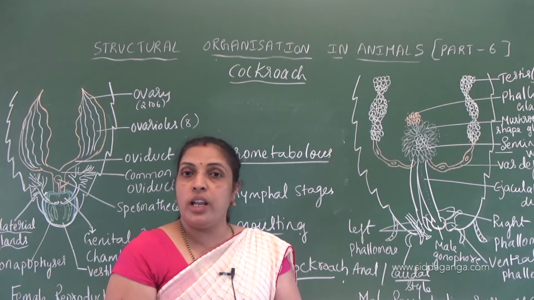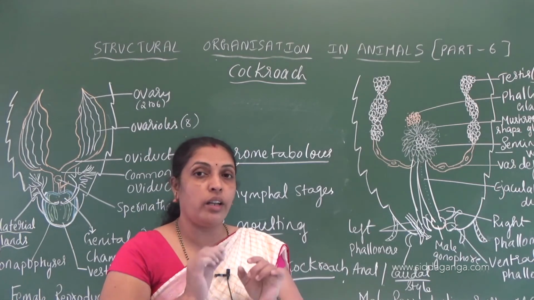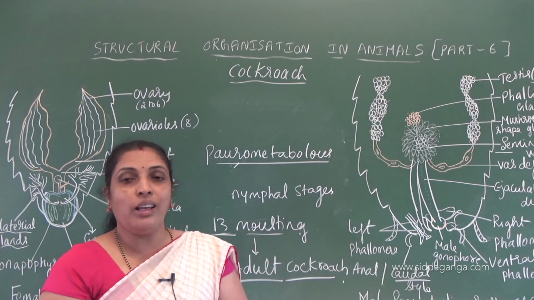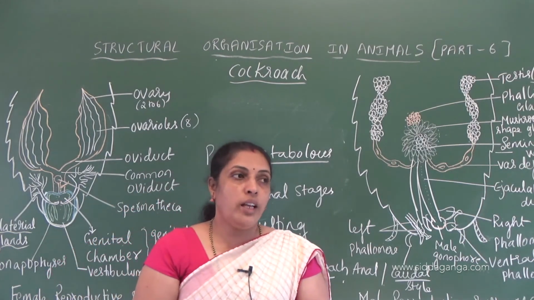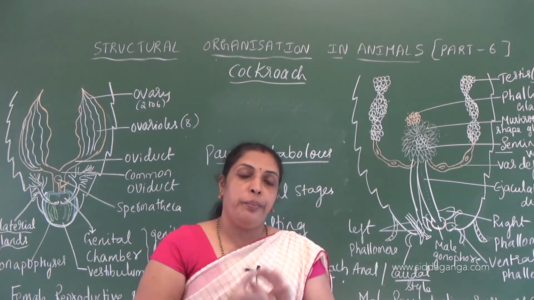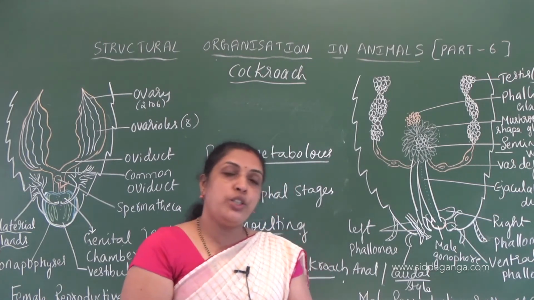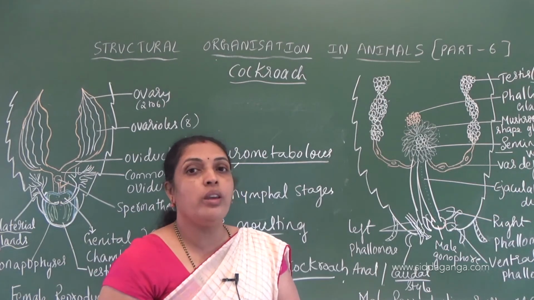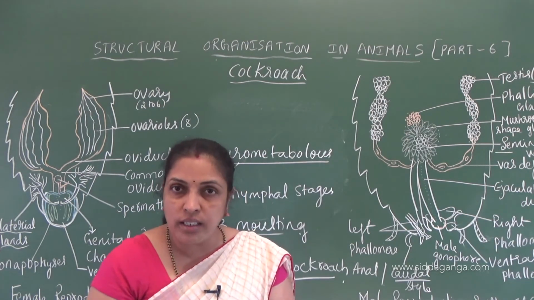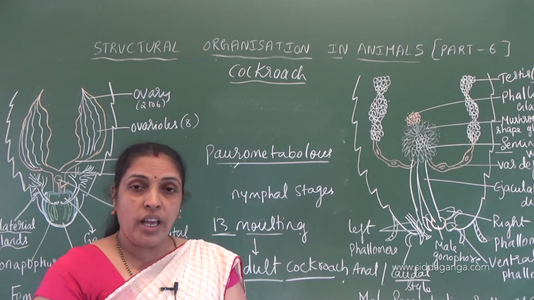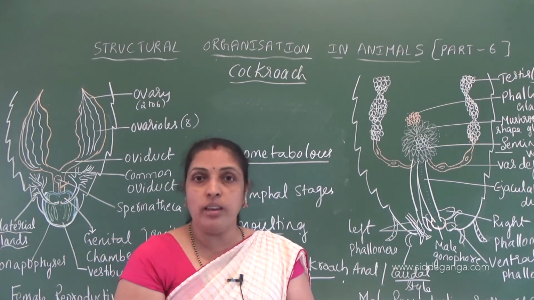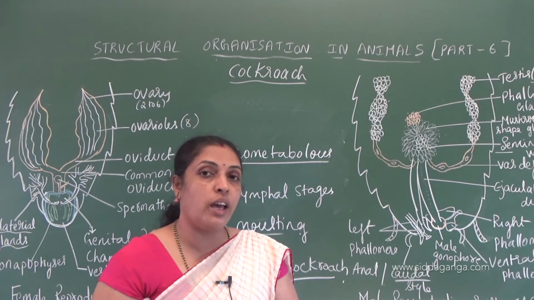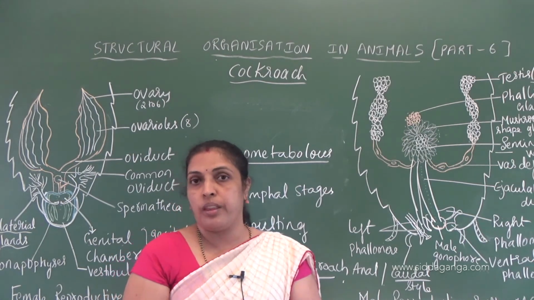Head is triangular in shape, flexible, connected to the prothorax through a neck. Next we have two pairs of wings, forewings and hind wings. The hind wings are thin and membranous and help in flying, whereas forewings are also called tegmina, which cover the hind wings during rest.